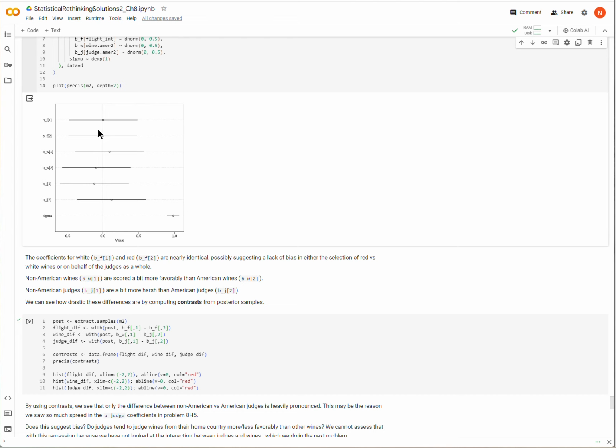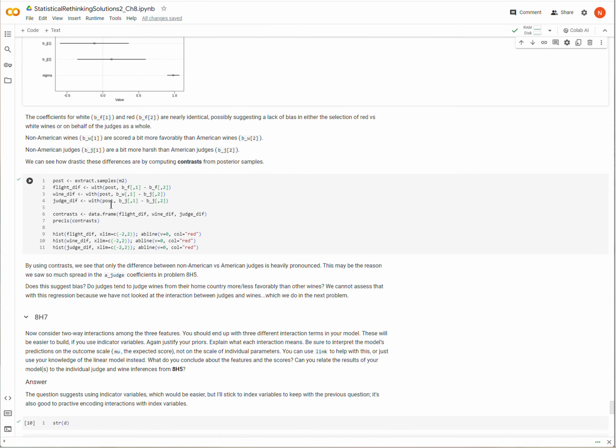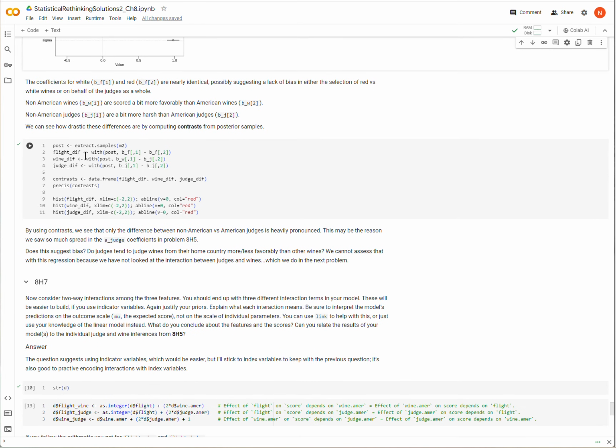If I really want to make good comparisons between the two levels of either flight or wine nationality or judge nationality, a better way to do that is to draw samples from the posterior and plot the contrasts. Okay, so that's what we're going to do next. So first I'm going to draw some samples, and then I'm going to compute my contrasts.